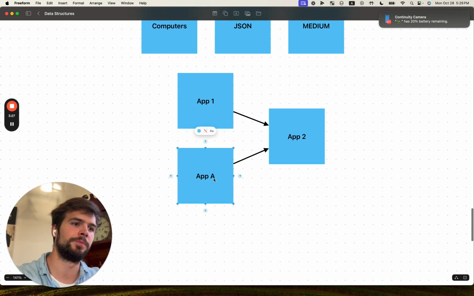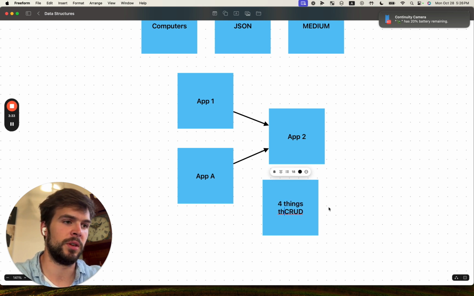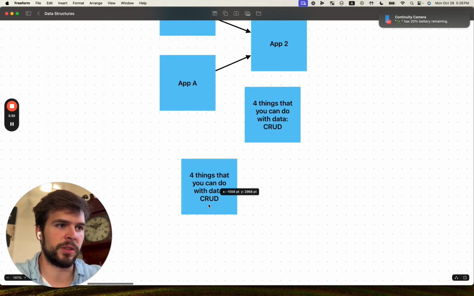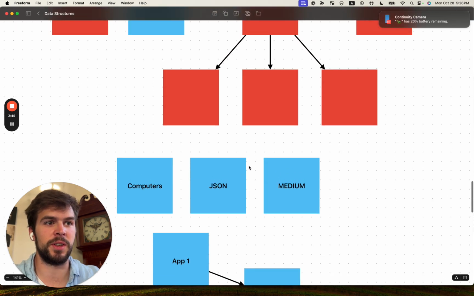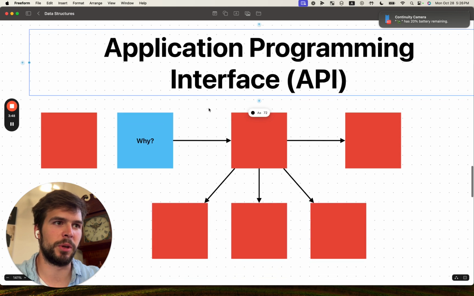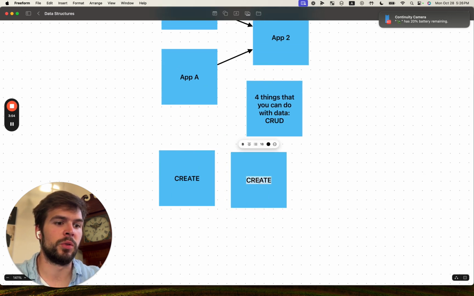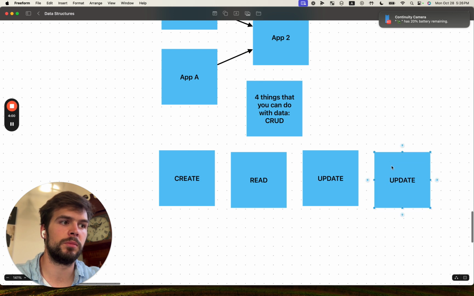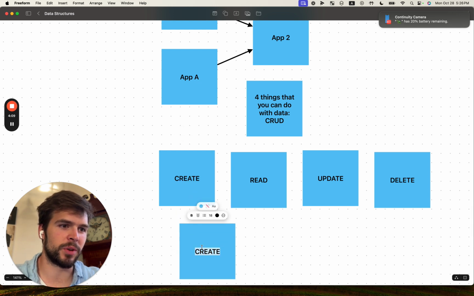But if you remember when we were talking about apps, there's only four things that you can do with data. It's CRUD. And if you remember what CRUD is, you've got create, you can create information. I bring this up because all of your application programming interfaces are going to be doing one of these four things. You can create information, you can read information, you can update, or you can delete. These are the four things all of your API endpoints, that's another new word, endpoints, are going to do.